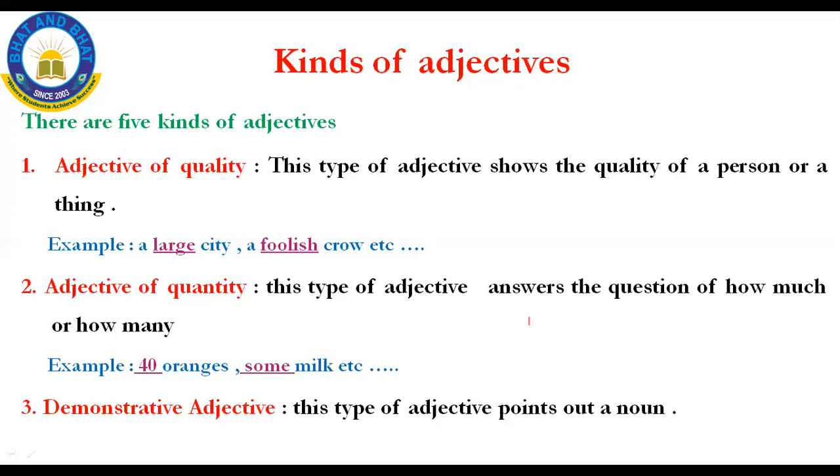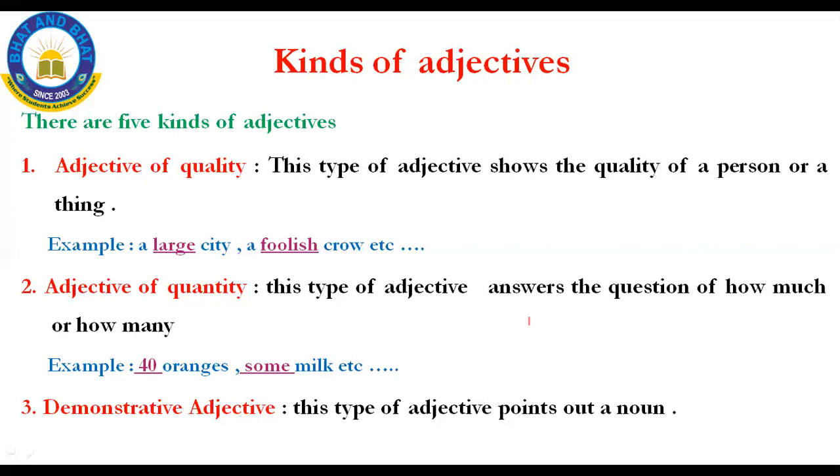Adjective of quality shows the quality of a person. For example, a large city. Here the adjective used in the above sentence is large, which shows the quality of this city. And then the second one, a foolish crow. Again, it shows the quality of the crow, whether it may be in the good manner or in the bad manner. It shows the quality of a person or a thing. It is applicable for both person as well as the thing. This is your first type. And we'll move on to the second type.